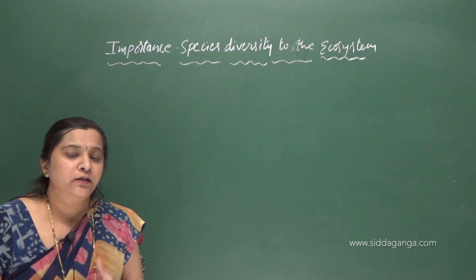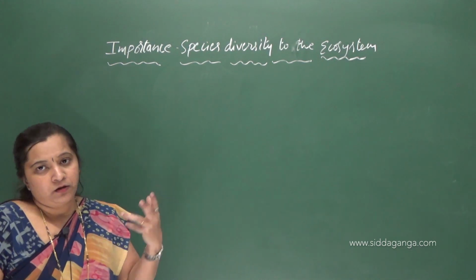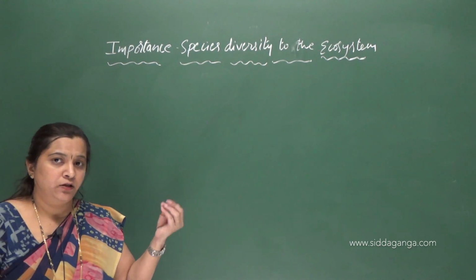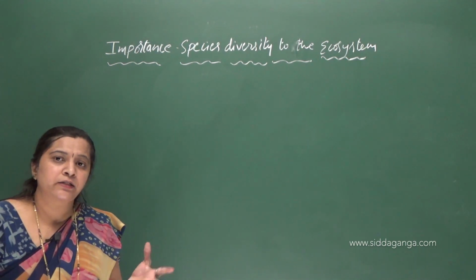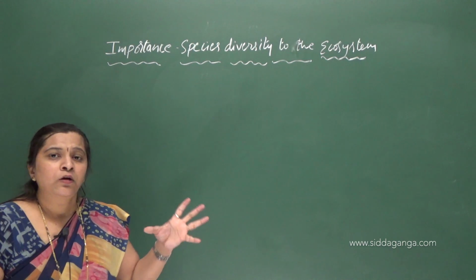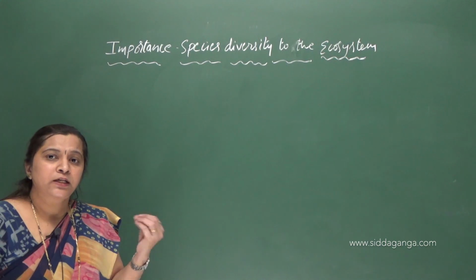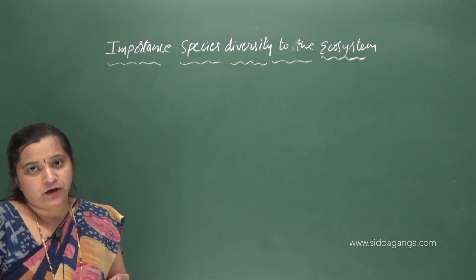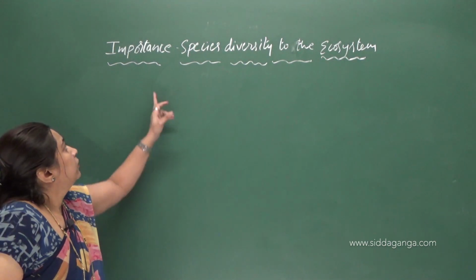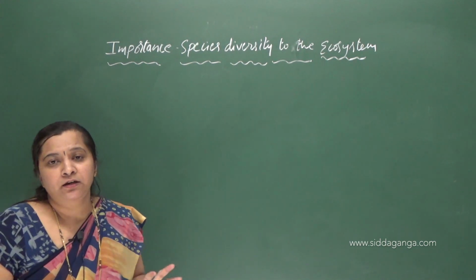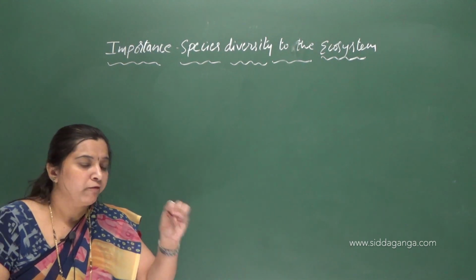It includes various types of habitats. It includes all the animals, that is fauna, as well as all the plants, that is flora, and even microorganisms, and also the abiotic components. Okay, so in an ecosystem, the living organisms interact with the non-living things, that is abiotic components, right? So for the proper functioning of an ecosystem, species diversity plays a very significant role.